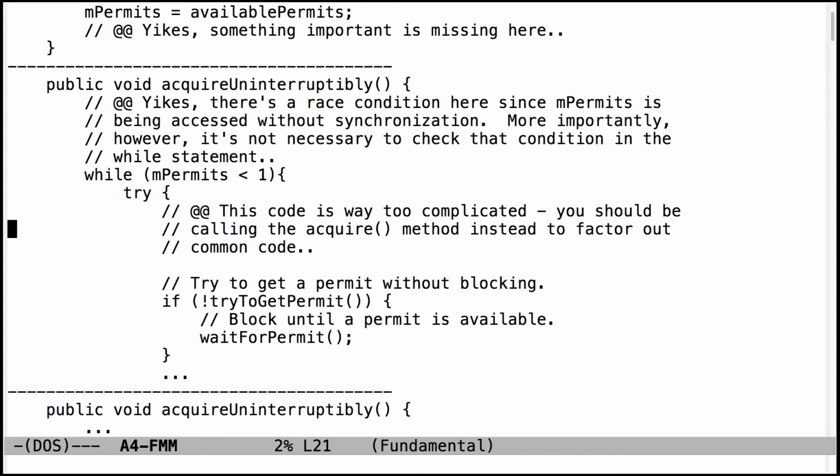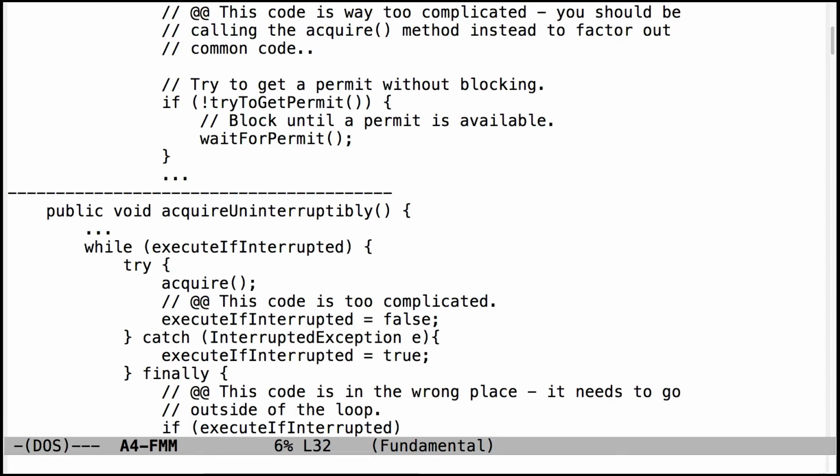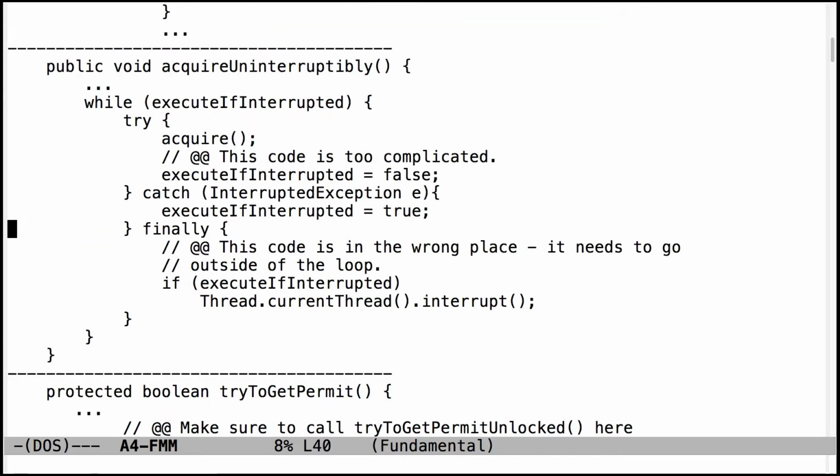You don't have to do this code at all, but make sure that you understand why you shouldn't be having code that's accessing fields without being locked properly. This code is simply too complicated. All you need to be doing is setting a flag, and then this code needs to get outside of that loop. When the loop is finished, then you can check to see if you've been interrupted or not.